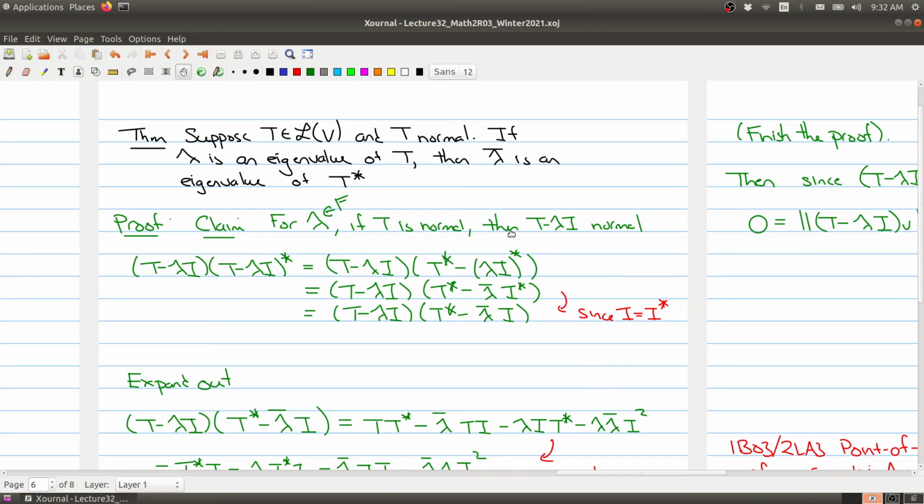And as I said, I don't think this particular piece was actually in the textbook, so I wanted to expand that out for you.